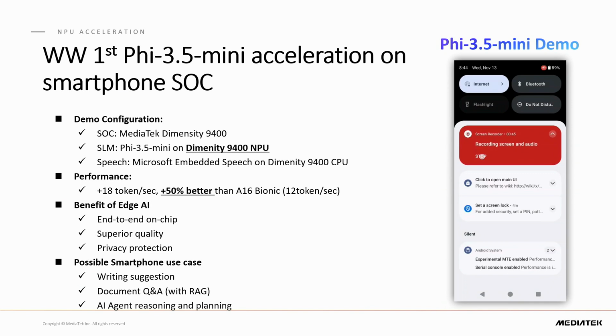So just to highlight some things here, the performance we had was greater than 18 tokens per second, which is 50% better than the Apple A16 Bionic. That'll give you about 12 tokens per second in terms of AI processing. And in addition to the benefits that I talked about, one of the big benefits is because the data all stays on your device, there are many use cases, for example, in healthcare or sensitive nuclear installations, where keeping the data limited to the device is actually a big benefit and almost a requirement because of legal and regulatory reasons.